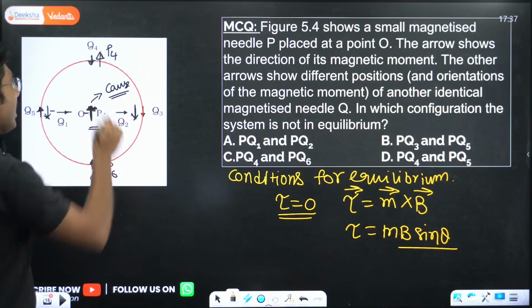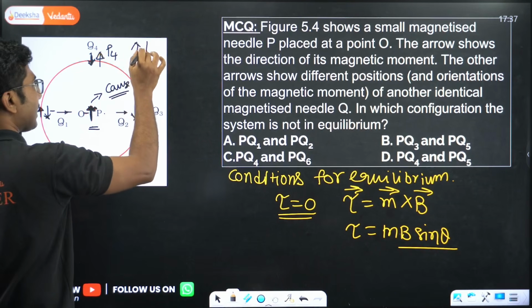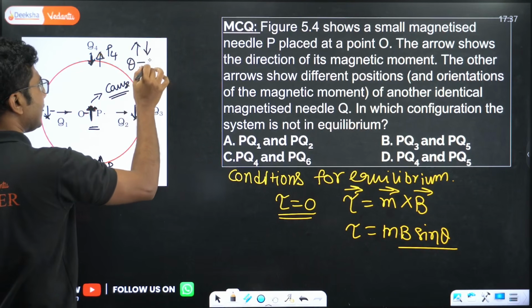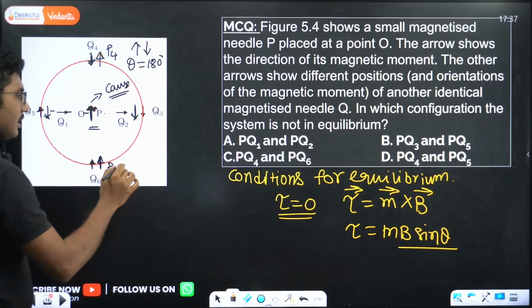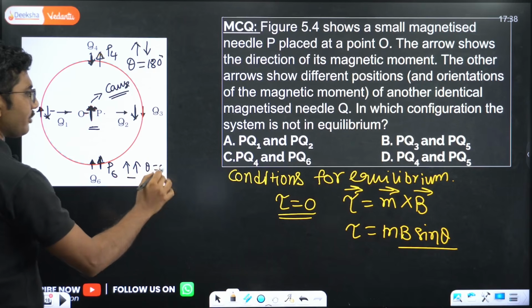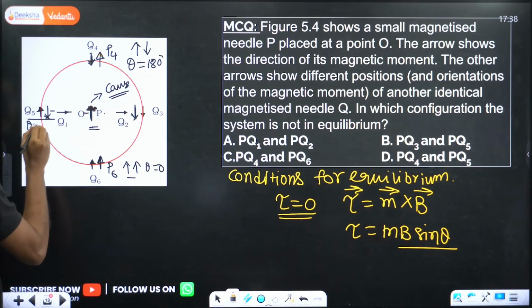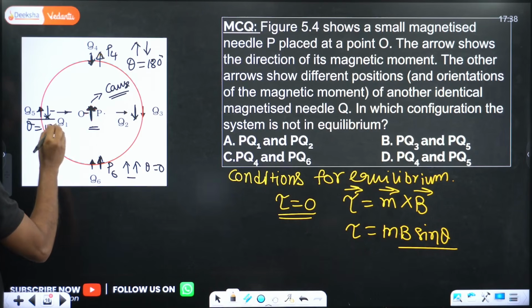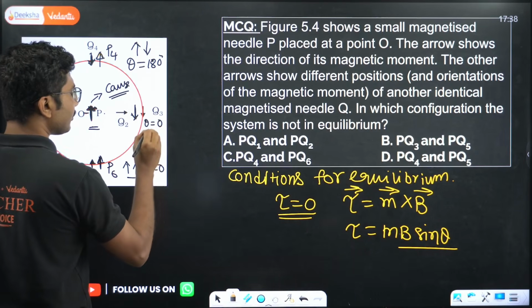Now let us look at what the angle is over here. One arrow is in this direction, another arrow here, so theta is 180 degrees. Theta 180 degrees means sin theta is 0. Here, same direction, so theta is 0. Theta 0 means sin 0 is 0. For Q5, again theta is 180. This is equilibrium. Here, for Q3, theta is equal to 0, so this is also 0.